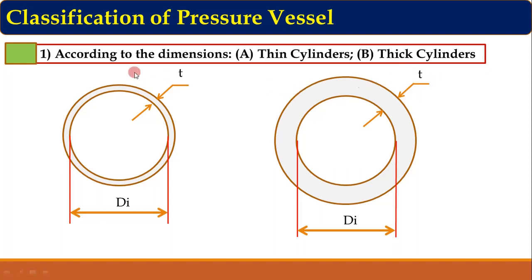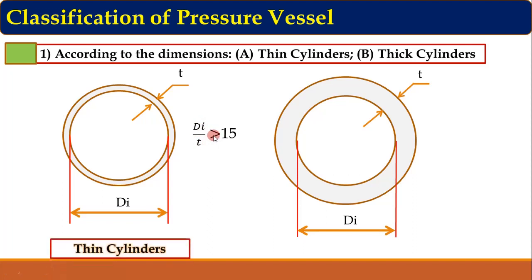Now in order to classify the pressure vessel on the basis of dimensions, one ratio is considered for guidelines, and that ratio is the ratio of internal diameter to the thickness. If the ratio of internal diameter to the thickness is greater than 15, that is di upon t is greater than 15, such cylinders are called thin cylinders.